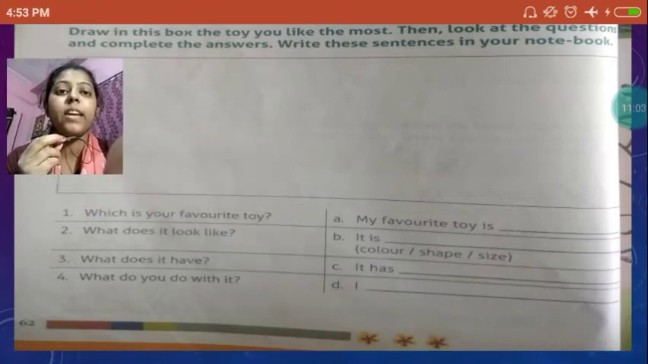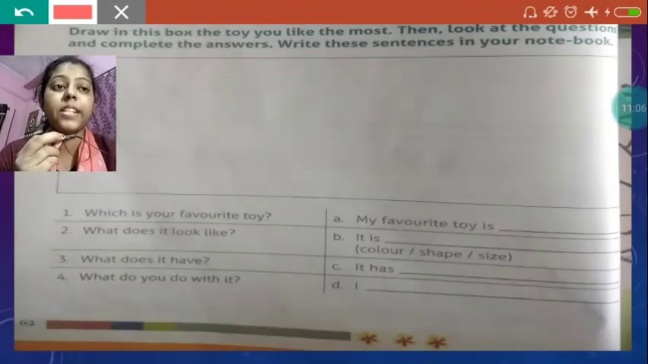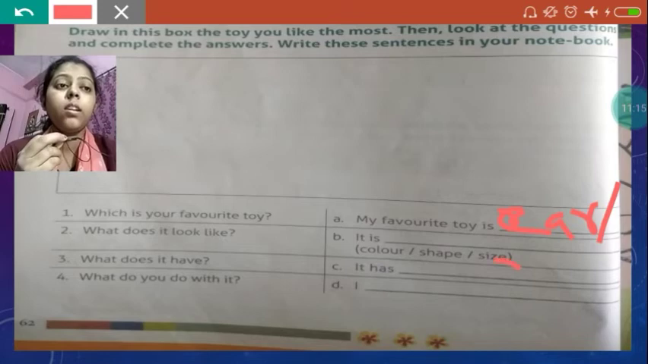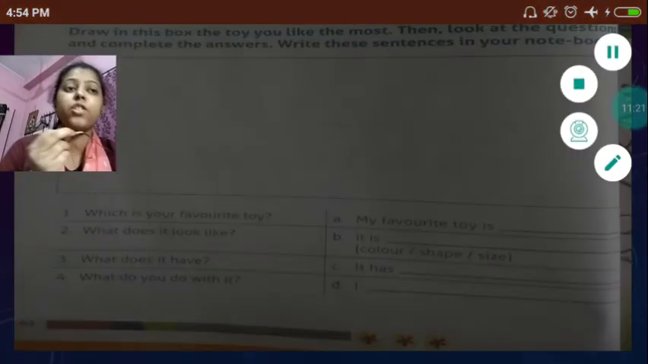Then we have to describe it over here. We have to answer these questions. Which is your favorite toy? Now, let me give you some helping words. You can use words like car, doll, aeroplane. Whatever is your favorite toy, you can write it over here. Like, I can write my favorite toy is a red car, or a doll, or whatever is your favorite toy, you can mention it over here.